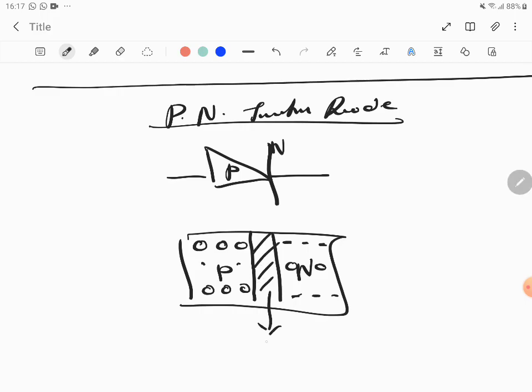at the junction, the charge carrier concentration will be very high. Charge carrier